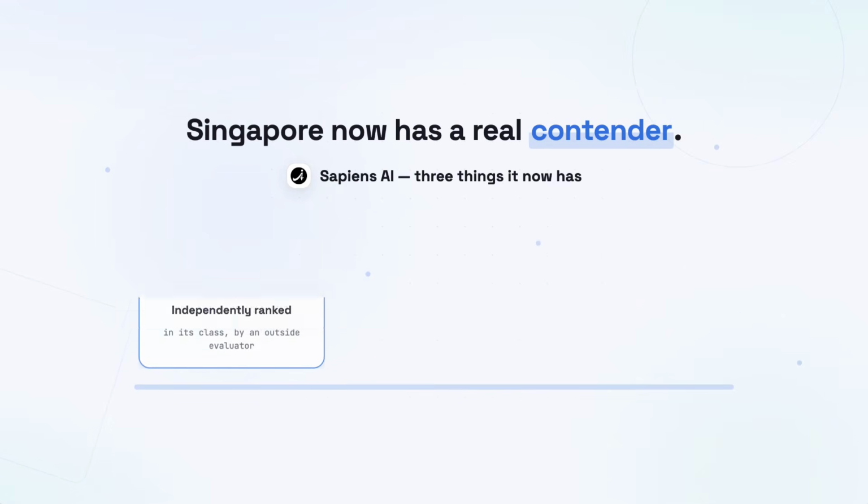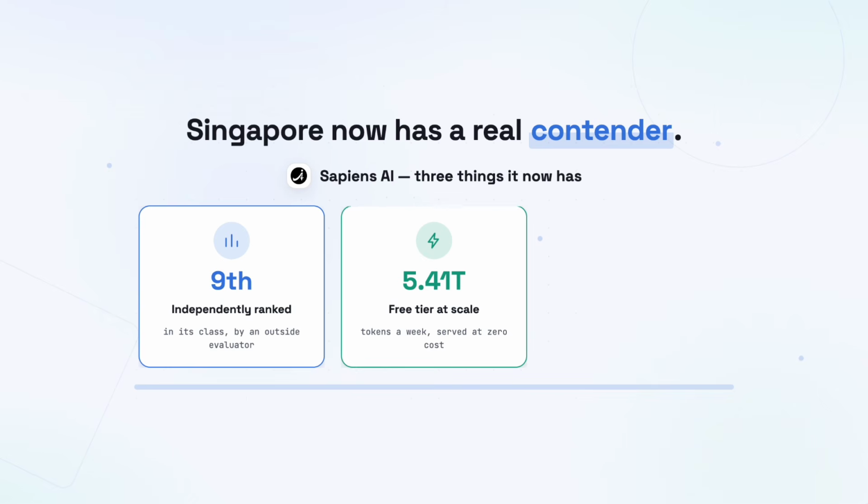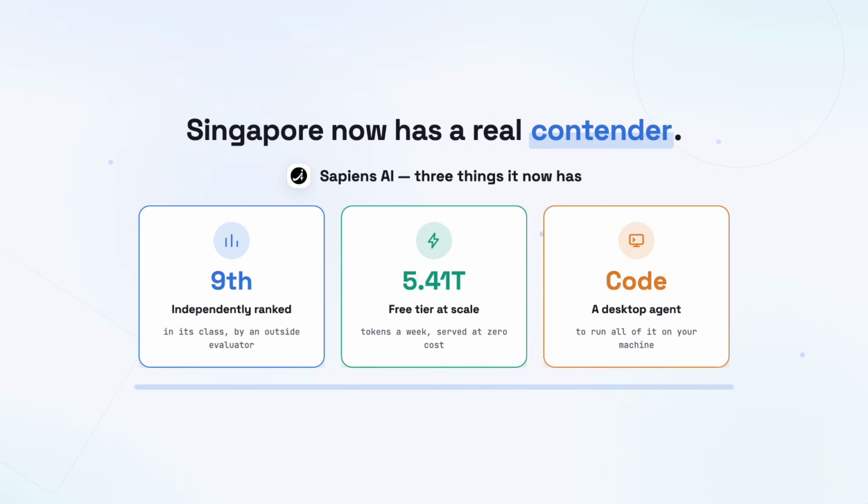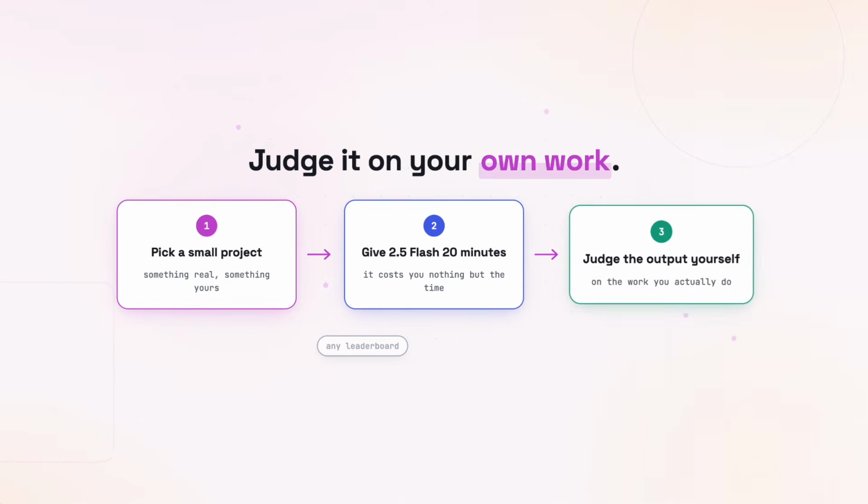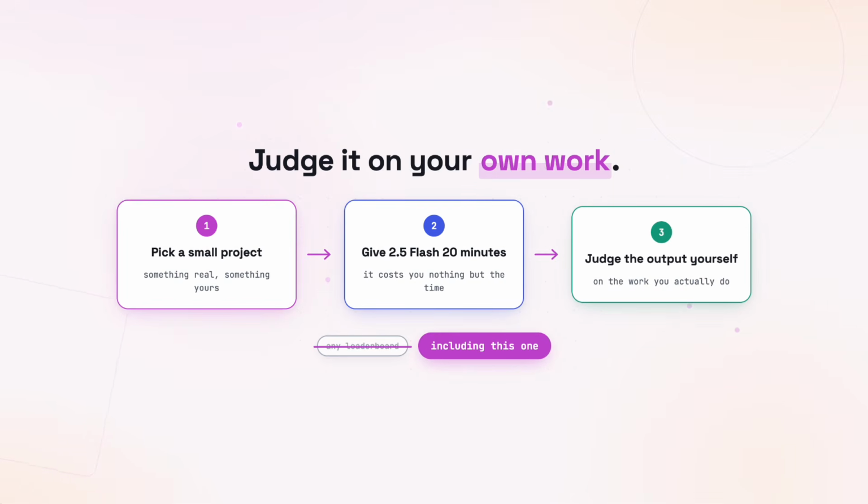A third player from Singapore now has an independently ranked model, a free tier handling trillions of tokens a week, and a desktop agent to run it all. Pick a small project, give 2.5 Flash 20 minutes of your time, and judge it on your own work. That will always beat any leaderboard, including this one.